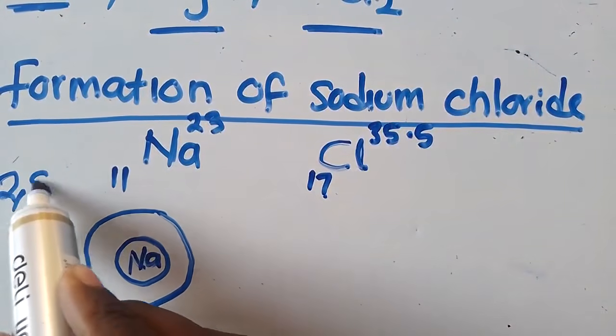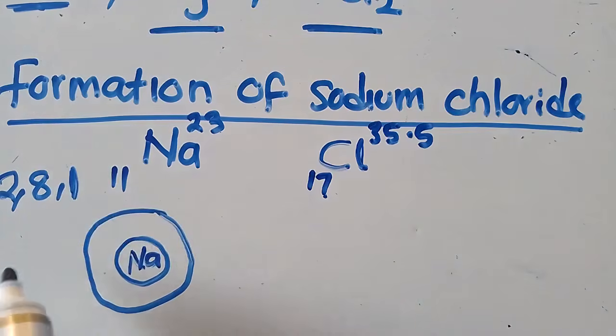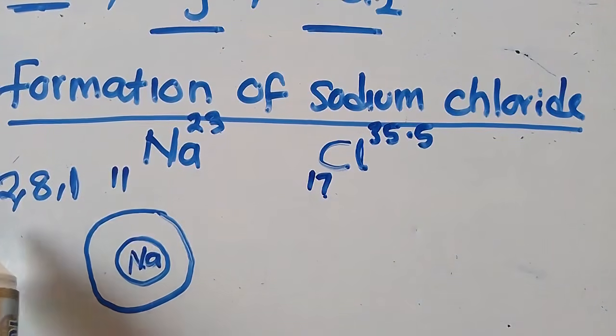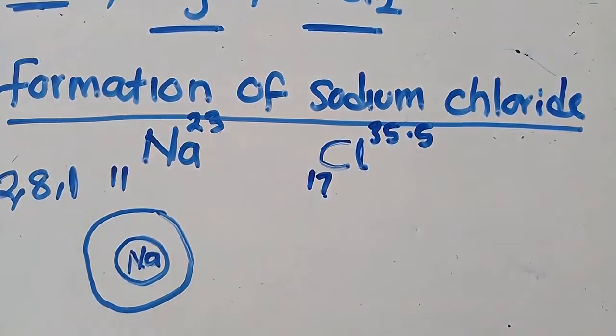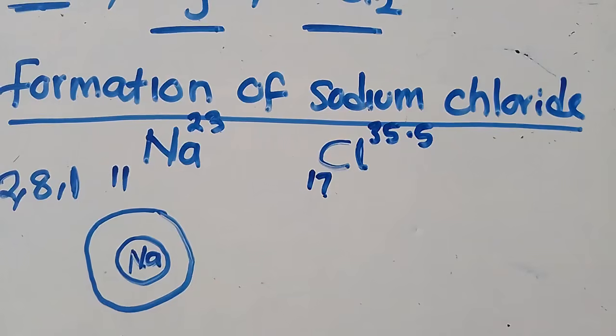Second 8, then third 1, like this. Have you seen? So this is the electronic configuration of sodium. So how many electrons am I going to have?